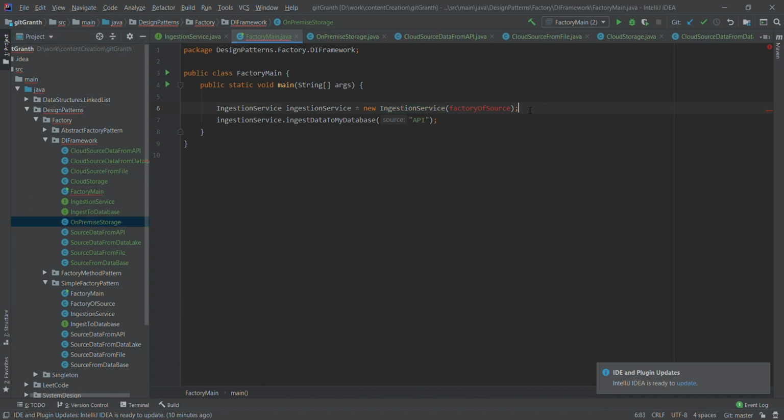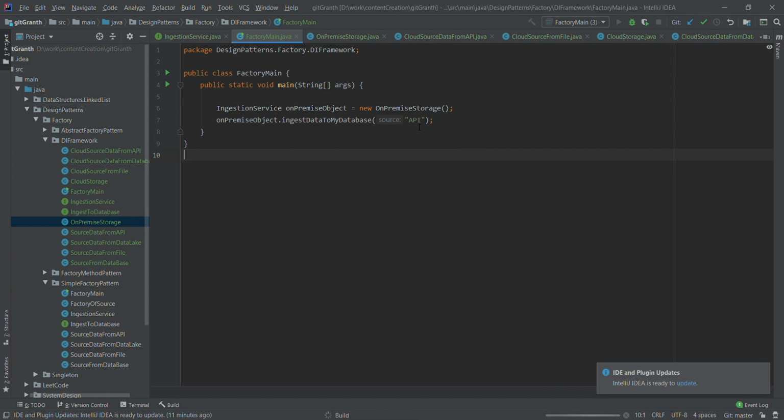So if I want to store my data into on-premise, since this is implementing on-premise, I will create an on-premise object, and this will create the on-premise storage for me. And using this on-premise object, I can now call ingest, and this will be for API. So let us run this.